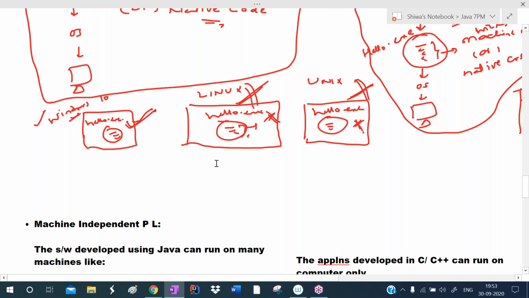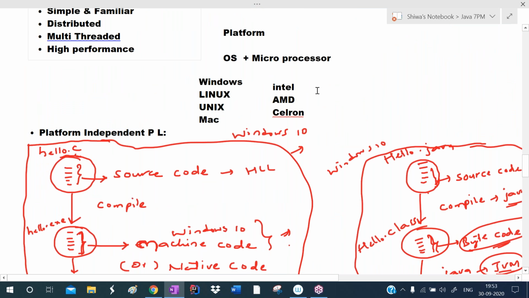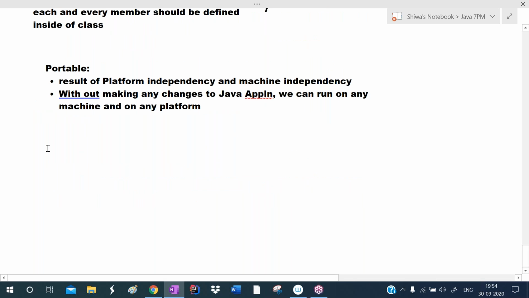Okay. So next feature is what? This is robust. Java is a robust programming language. Robust means strong. I'm calling Java a robust programming language, which means it is a strong programming language.